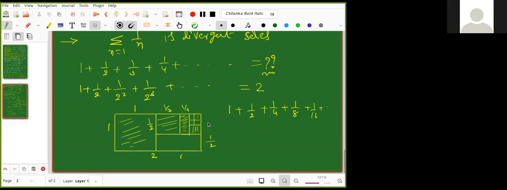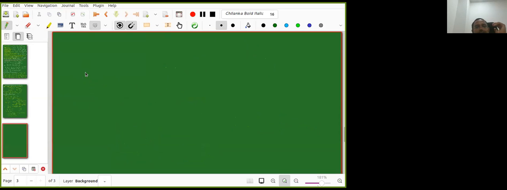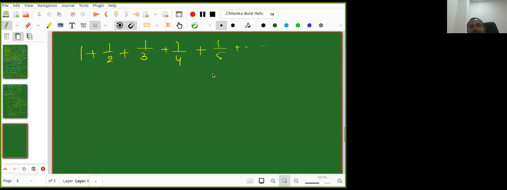So now, summation 1/n is divergent. It means it is not a finite quantity. That is what I want to show. Summation 1/n means what? 1 plus 1/2 plus 1/3 plus 1/4 and so on. Is it okay, Kanishk? Yes, sir.